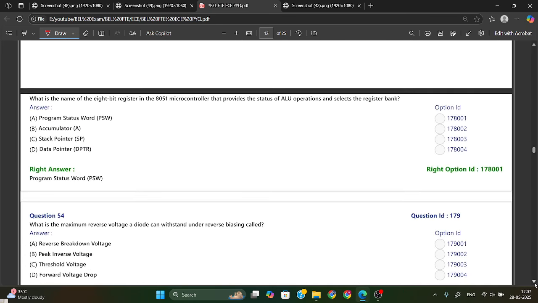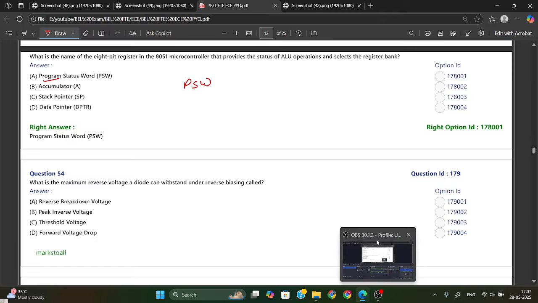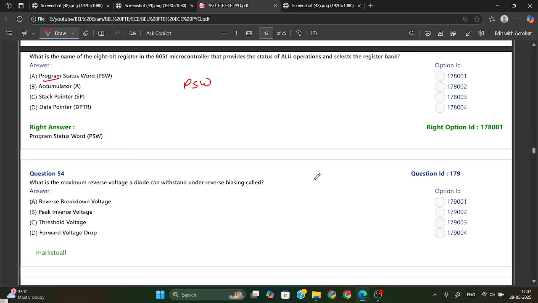What is the name of the 8-bit register in the 8051 microcontroller that provides the status of ALU operation and selects the register bank? This is called PSW, program status word. Program status word is the 8-bit register which is used to provide the status of whatever arithmetic and logic unit operation is there.